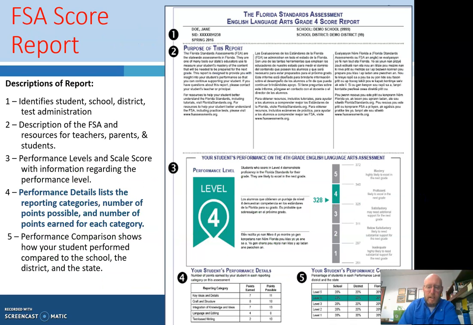This is what an FSA score report looks like. The most important one for parents and students to find is this one right here. That is your performance level score. Again, that's a 1, 2, 3, 4, or 5. 3, 4, and 5 are considered passing scores on all FSA and EOC tests. 1s and 2s are not passing scores. Those are considered inadequate or below satisfactory scores by the state of Florida.